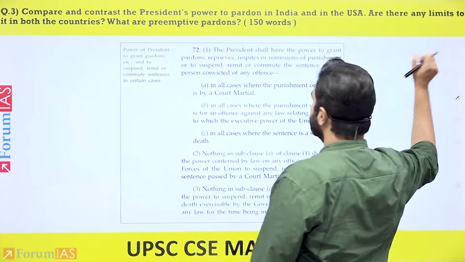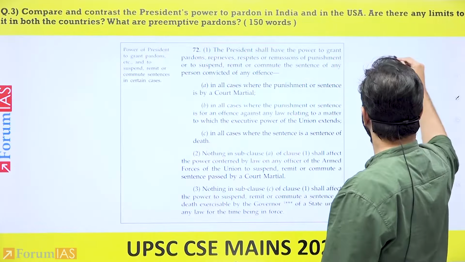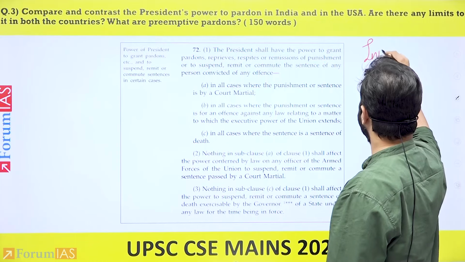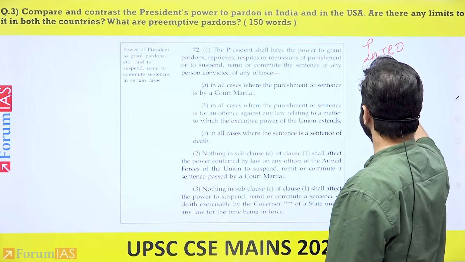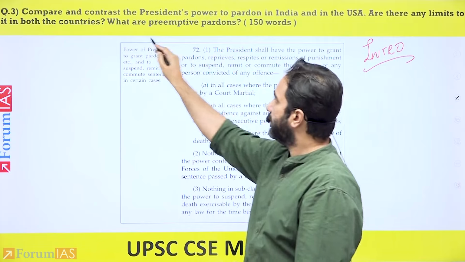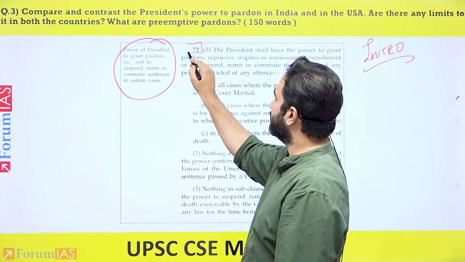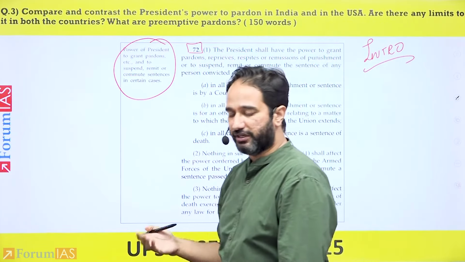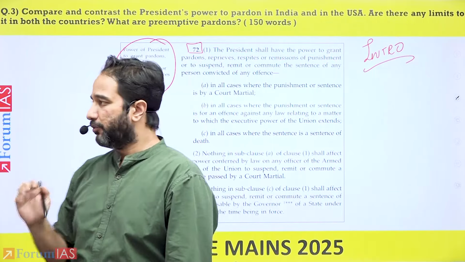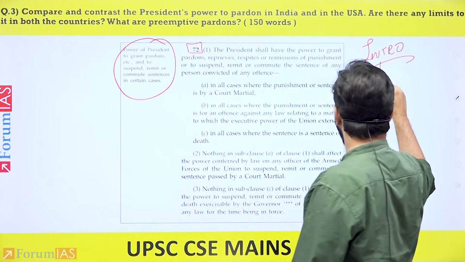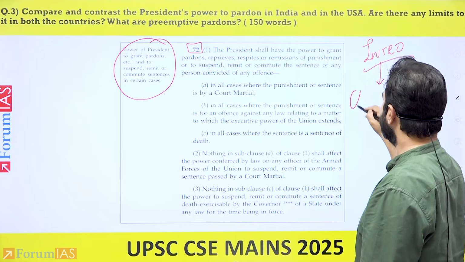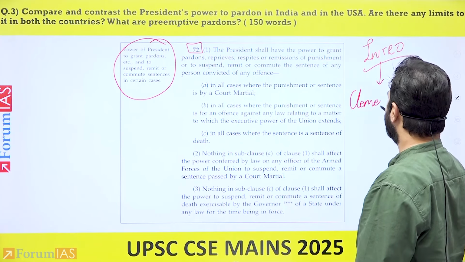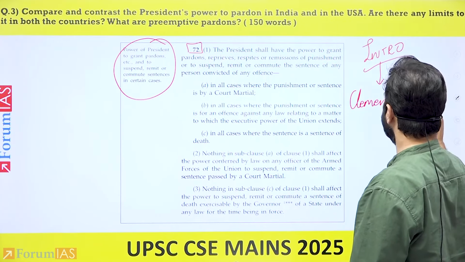In that context, the first thing that you would have to do, when you're writing the introduction, is mention Article 72, which gives the power of the President of India to grant pardons. Within this context, mention that there is something known as clemency power. Now, clemency power includes multiple aspects.